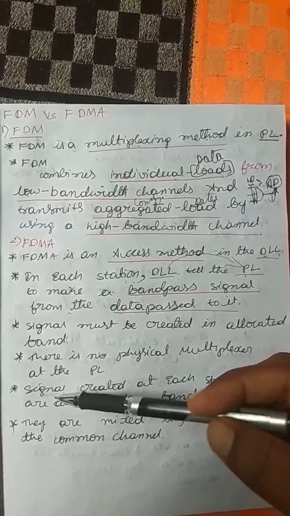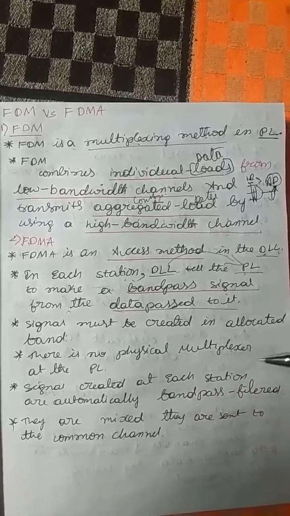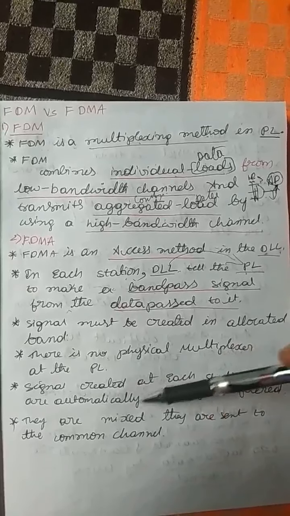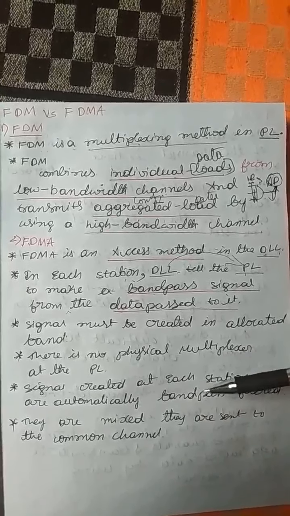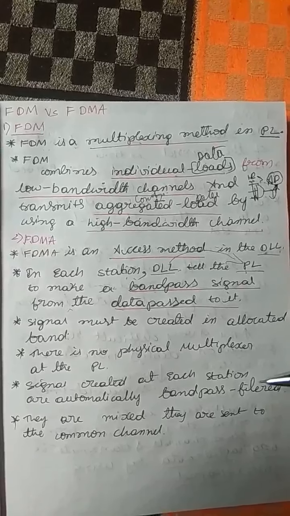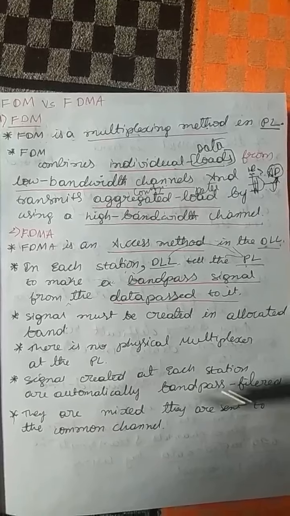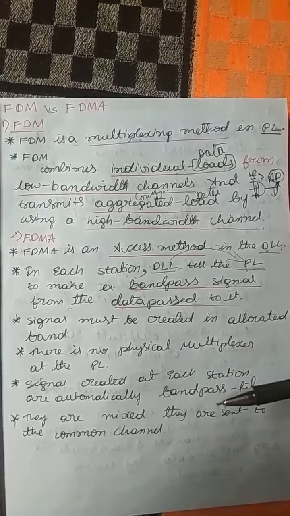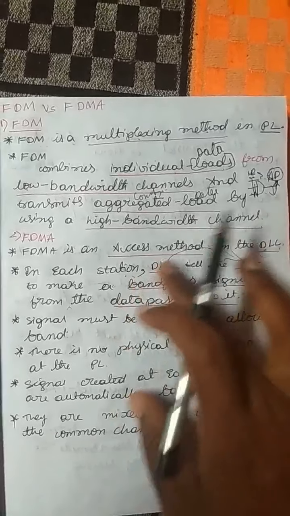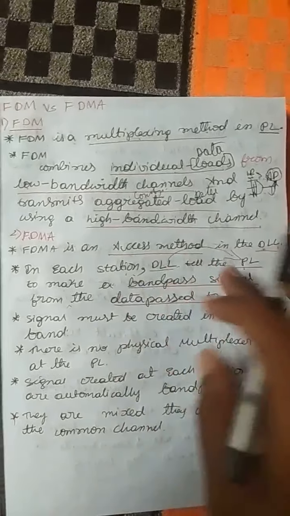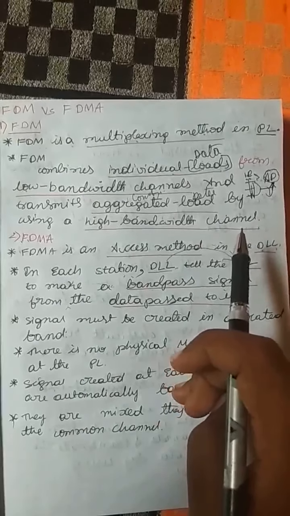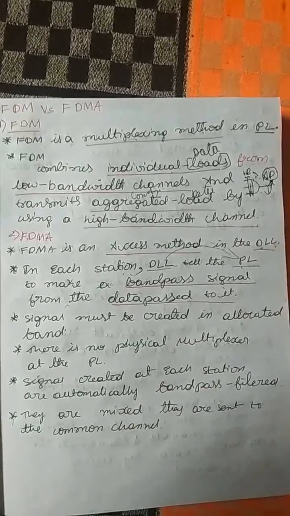Next, signals created at each station are automatically band pass filtered. They are mixed and sent to the common channel. Then they mix the information and send it to the common channel.